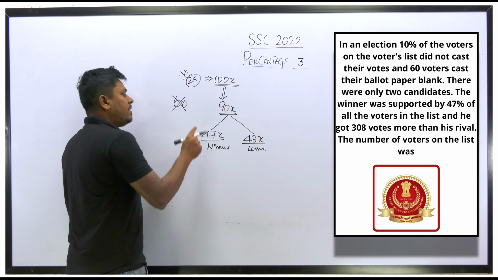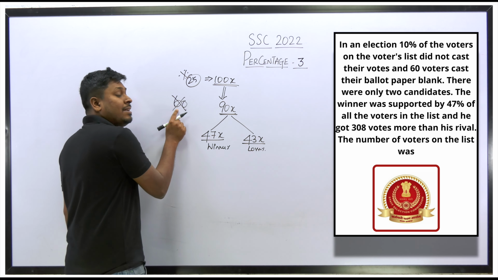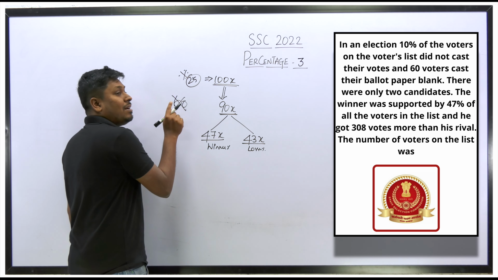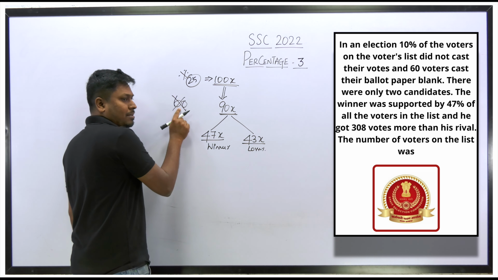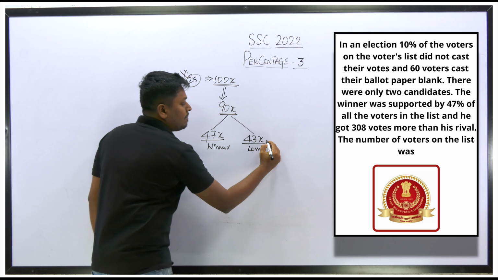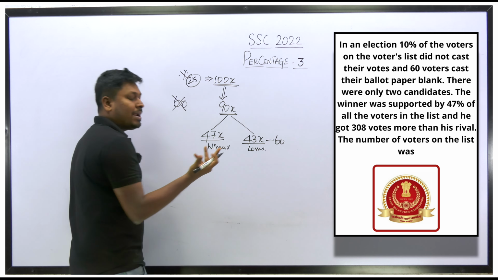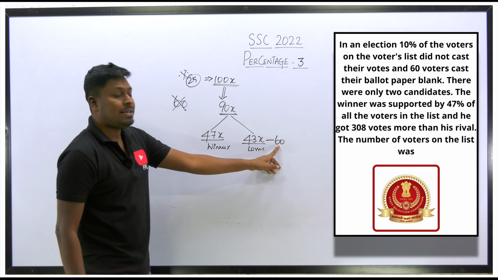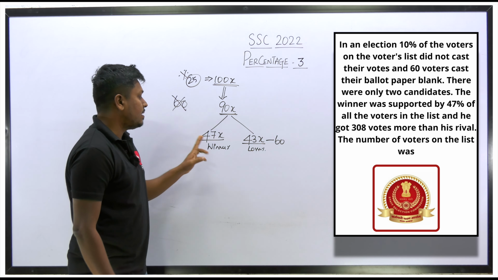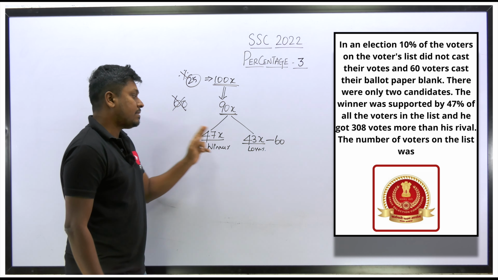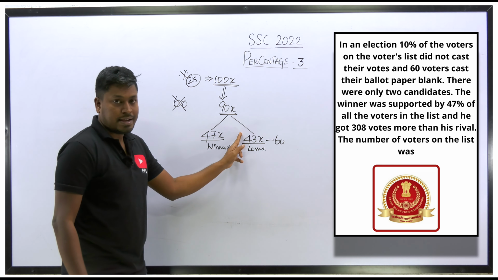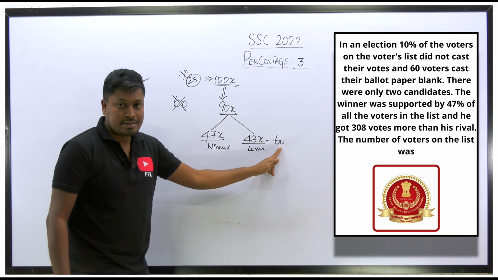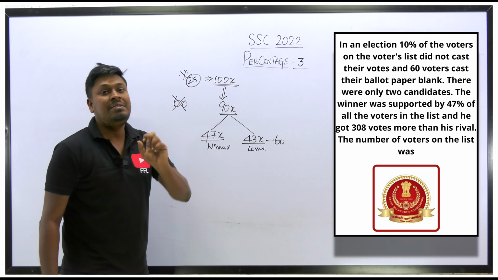Understood or not? And we already know that there are 60 votes cast on the ballot that were blank, right? So minus 60. Why? Because this 60 is an invalid vote, so we have to subtract it. So the winner got 47x, the loser got the remaining 43x minus 60. Why minus 60 here? Because 60 votes are invalid.